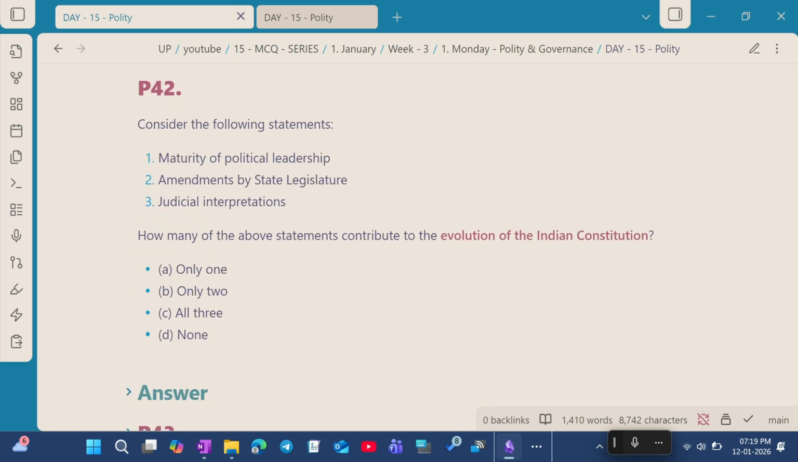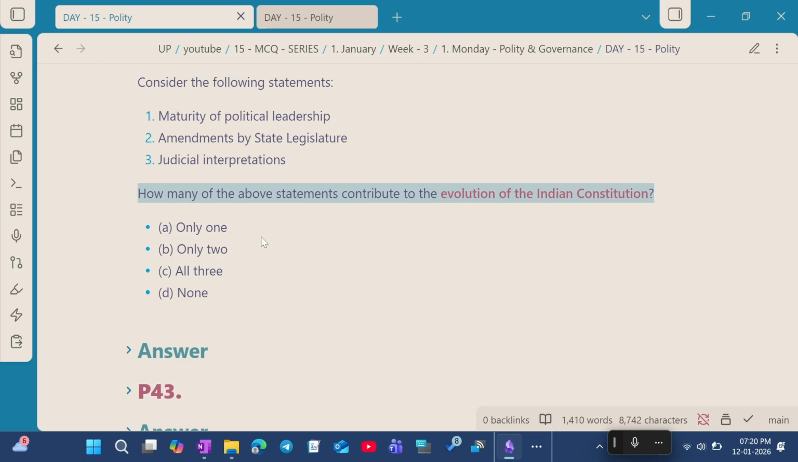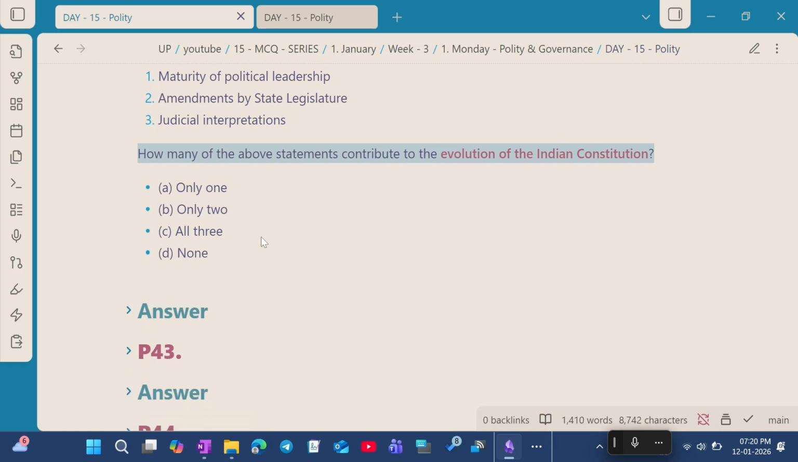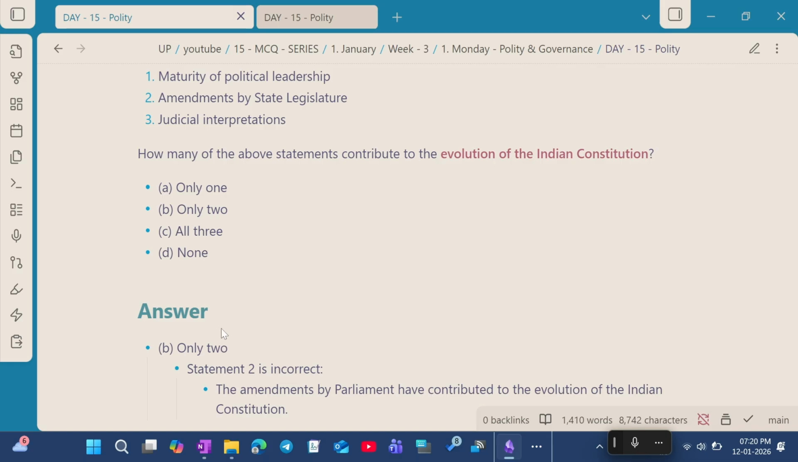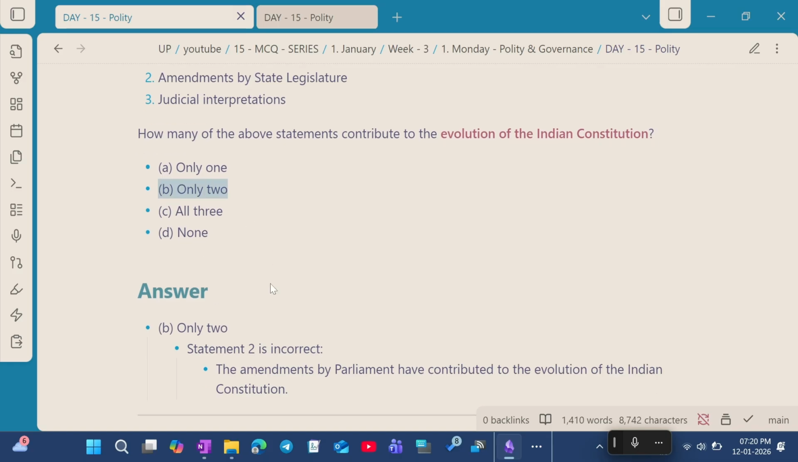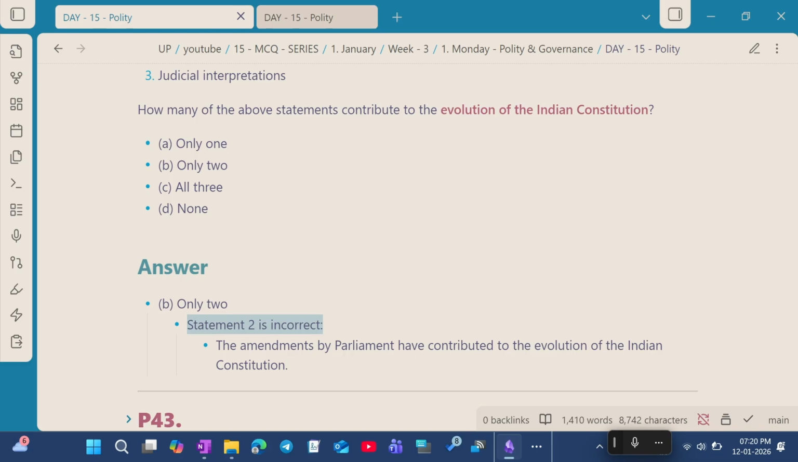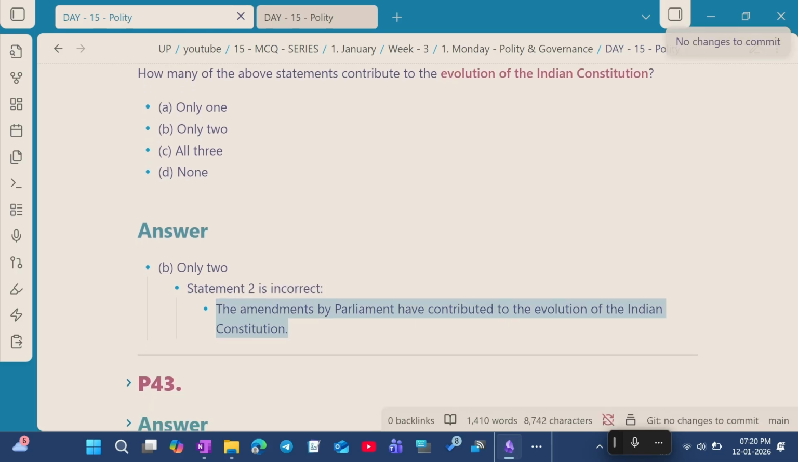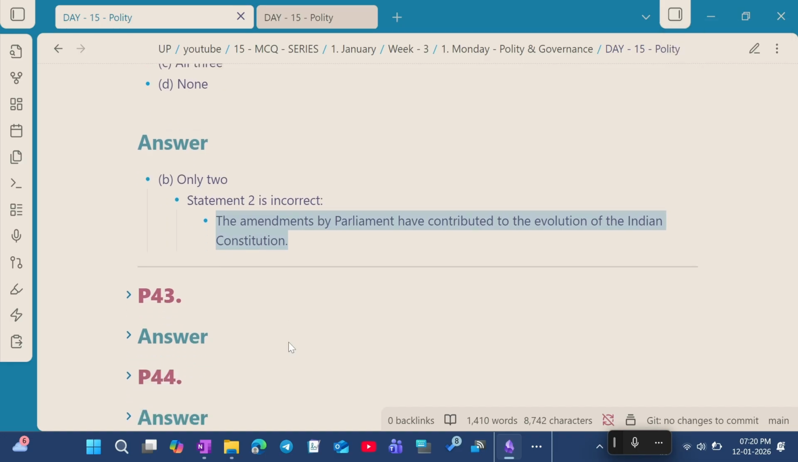Question number 42. Consider the following statements. Statement 1. Maturity of political leadership. Statement 2. The amendments by the state legislature. Statement 3. The judicial interpretations. How many of the above statements contribute to the evolution of the Indian constitution? So the correct answer for this question is option B, only 2. Statement 2 is incorrect because the amendments by the parliament have contributed to the evolution of the Indian constitution.